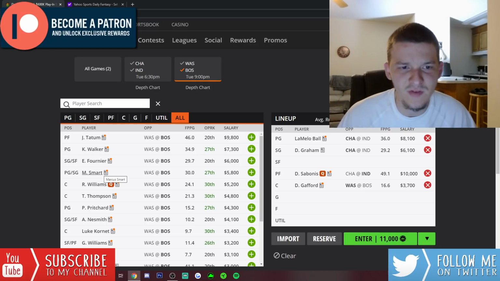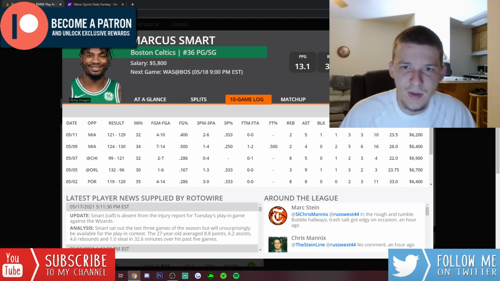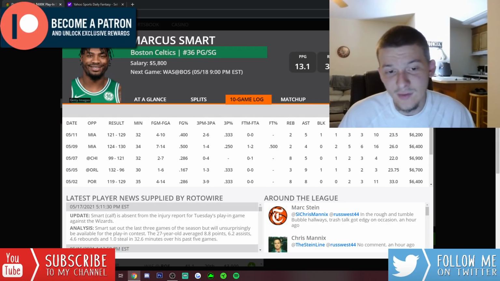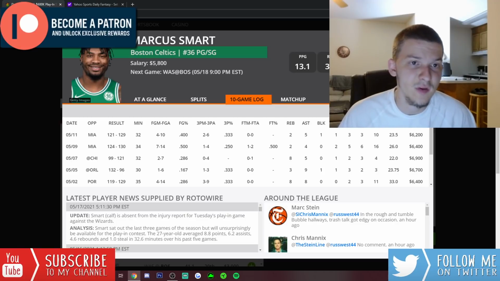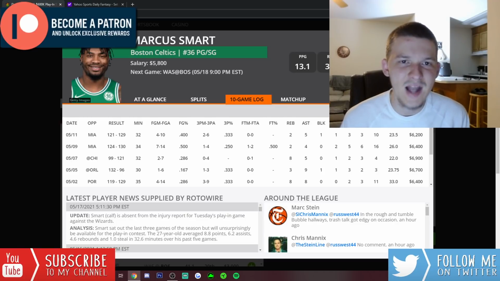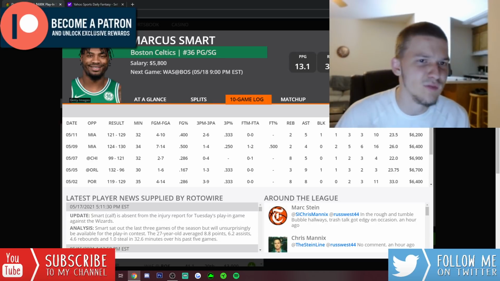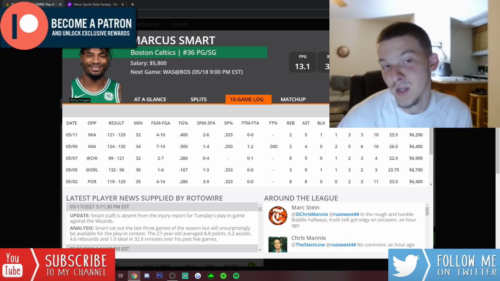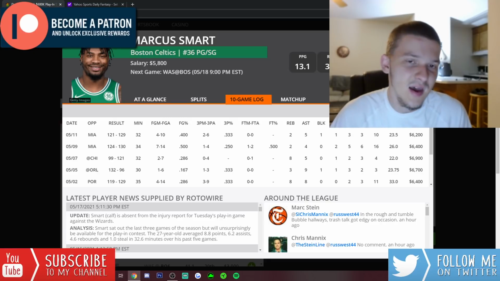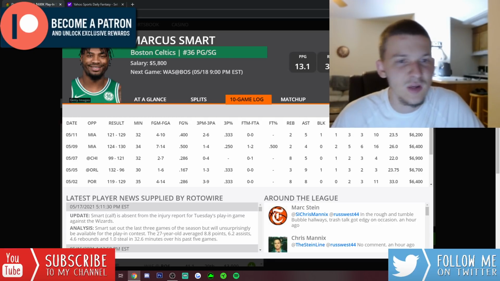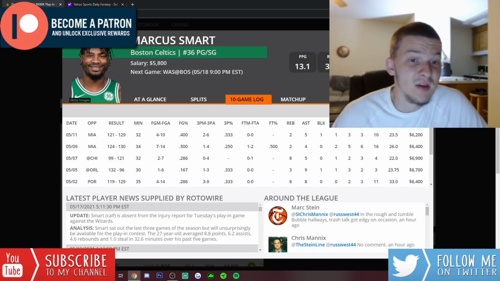And then Marcus Smart, 5,800. I don't think a ton of people are going to play Marcus Smart today. He's never someone that gets much ownership, especially when this team is fully healthy. But I do like Marcus Smart quite a bit here. I don't usually look too much into matchups, like how they are going to use Marcus Smart against the Wizards. But in the play-in tournament and in the playoffs, matchups do matter a little bit more, looking into how teams are going to use a player, and I think Marcus Smart's going to be someone they need here.